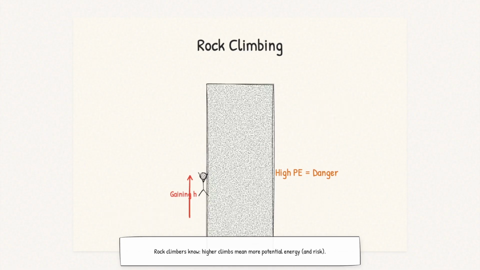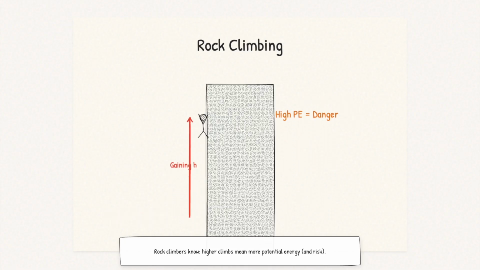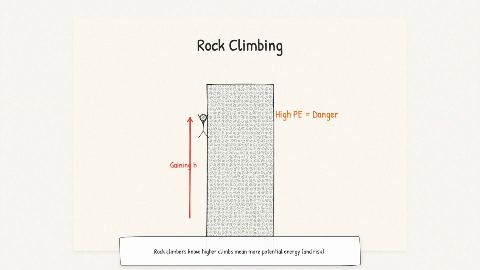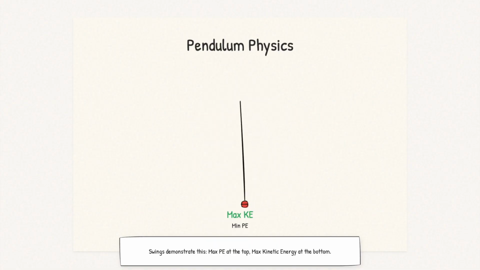Rock climbers understand this equation intuitively. The higher you climb, the more potential energy you have, which is why falls from greater heights are more severe. Even playground swings demonstrate this. At the highest point of the swing, you have maximum potential energy and minimum kinetic energy. At the lowest point, it's reversed.